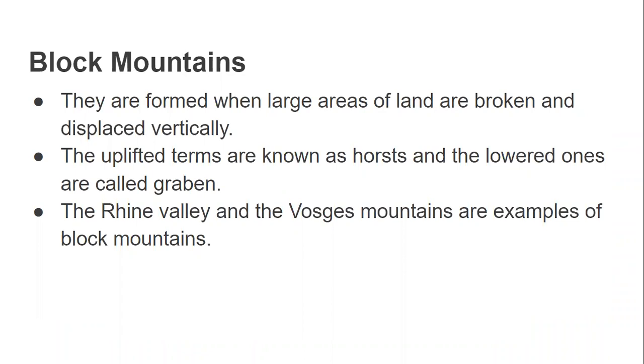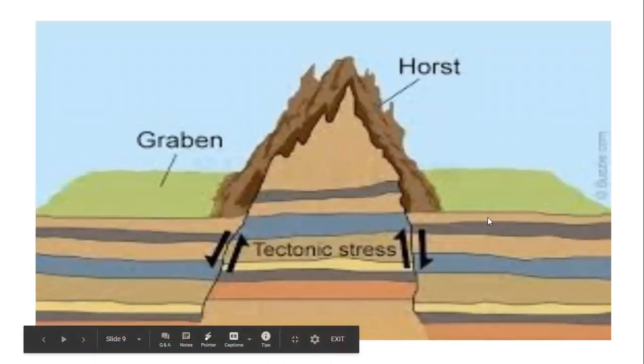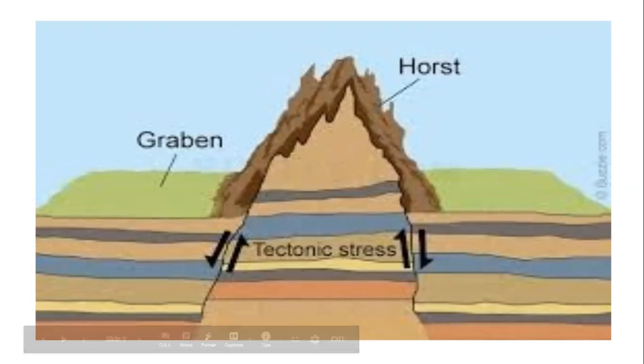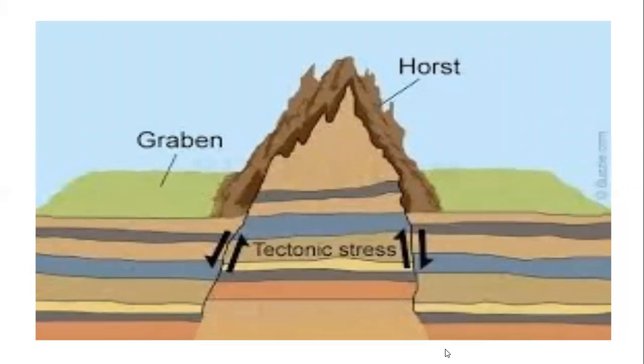Block mountains are formed due to tension, the opposite of compression. Look at this diagram. Tension acts in opposite directions. So what happens? That creates cracks, faults, in the crust. This line shows the faults in the crust. The land between the cracks is uplifted by internal processes within the earth to form a block mountain or horst.